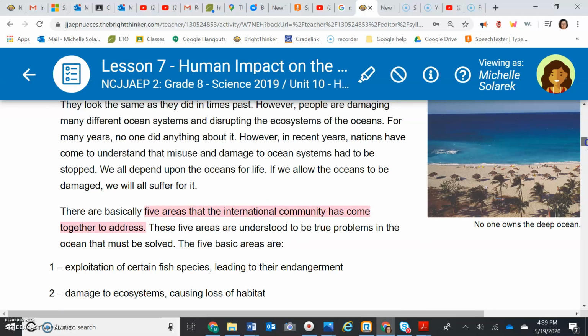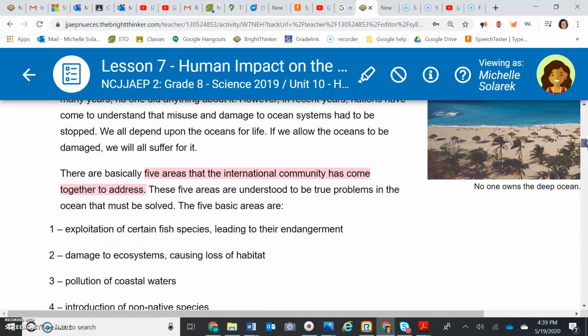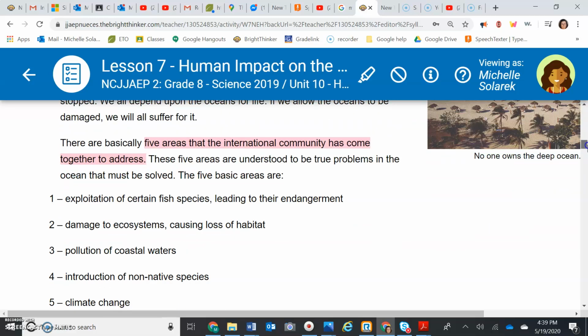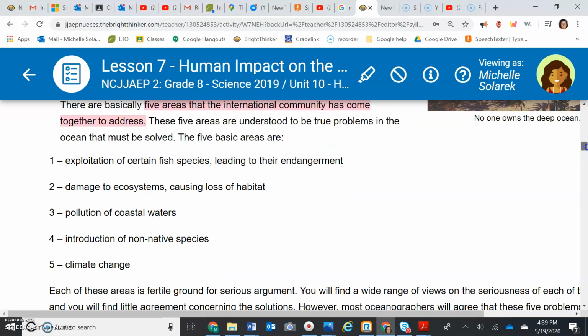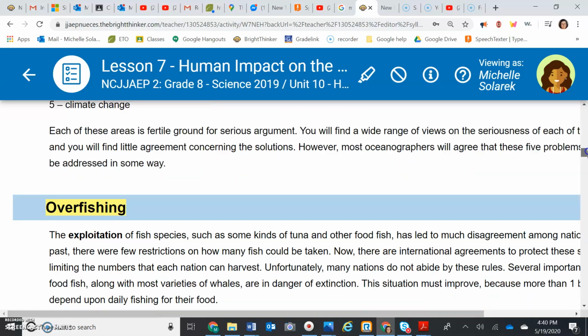Okay, so now they're saying that there's 5 areas that the international community, that's people around the world, all the countries around the world, are worried about. They're worried about exploitation of the species in the ocean, the animals in the ocean. That means people misusing them. They're worried about the ecosystem getting damaged. They're worried about pollution of coastal waters. They're worried about introduction of non-native species and climate change. So we're going to look at those.